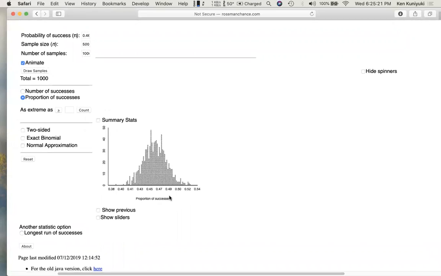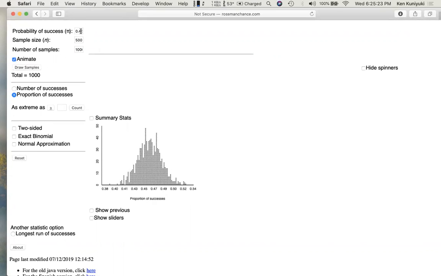Now, wait a minute, you say. You might be going, but here we're assuming that p, or pi, the true probability of heads, is 46%, or 0.46. And these are various values of p hat that we get. I thought that 0.46 was p hat, and we're trying to figure out where p was. Yeah, but remember, we don't know what p is.